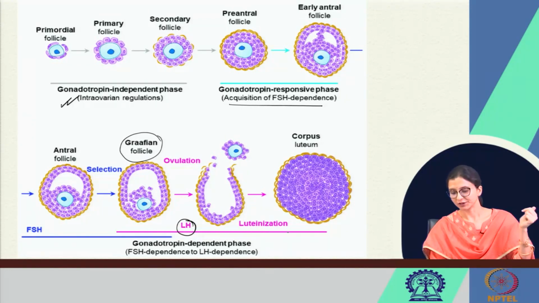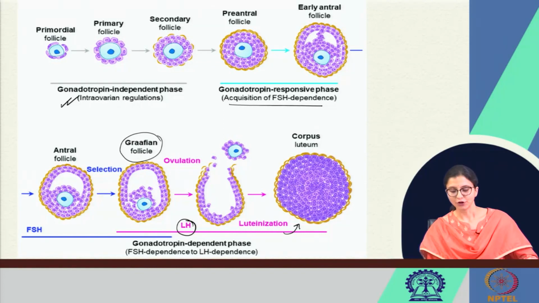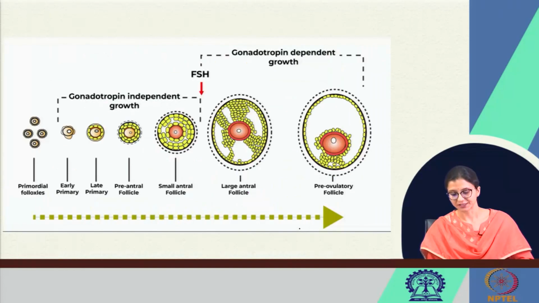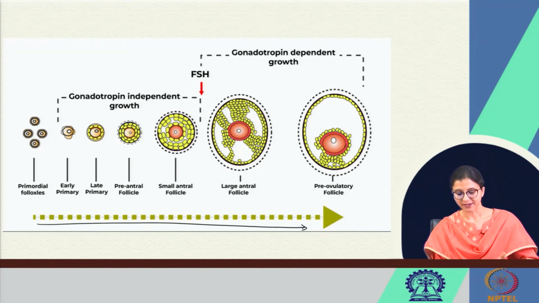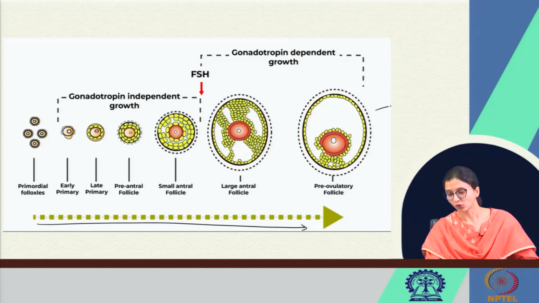The rest of the follicle will undergo luteinization to form the corpus luteum. We are slowly going towards the right side, into the more advanced stages of the ovarian follicle.